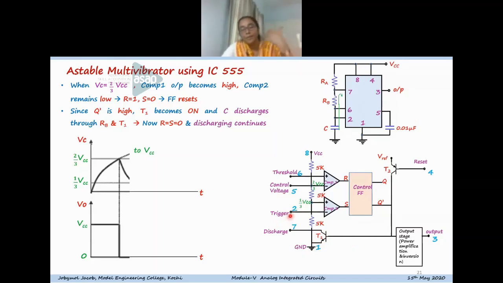And for the trigger pin, in the monostable mode, we are directly connecting the trigger pin to the trigger input. Is it clear now? I hope it is clear. Yes, ma'am.